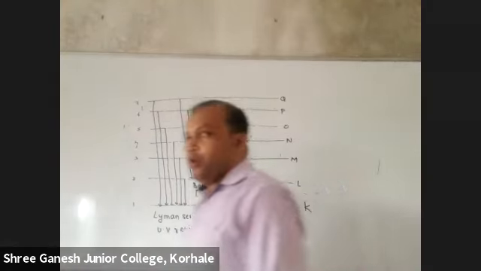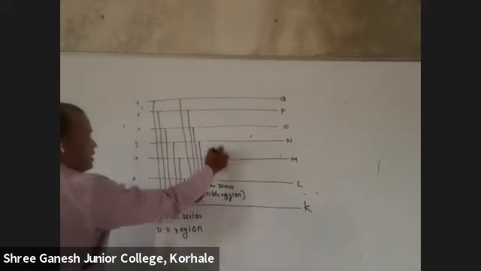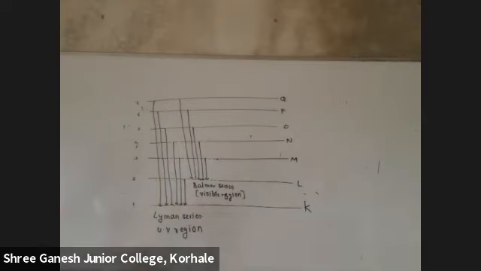If I ask you for the Balmer series, which is the ground state, you say n is equal to 2. Which is the ground state for the Lyman series? n is equal to 1. For this, it is n is equal to 2. Now the third series will start here and end here: 7 to 3, 6 to 3, 5 to 3, 4 to 3. So how many lines will be there? 4 lines.